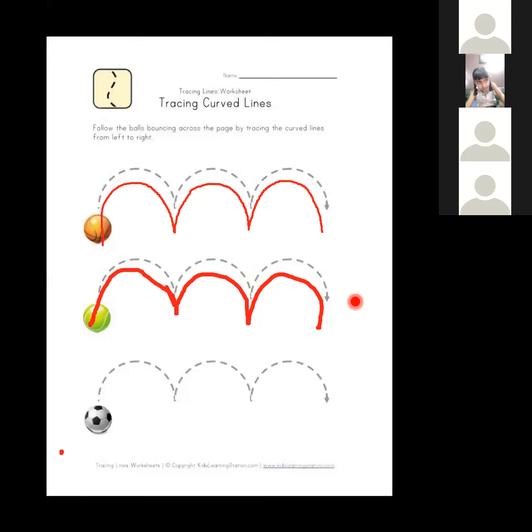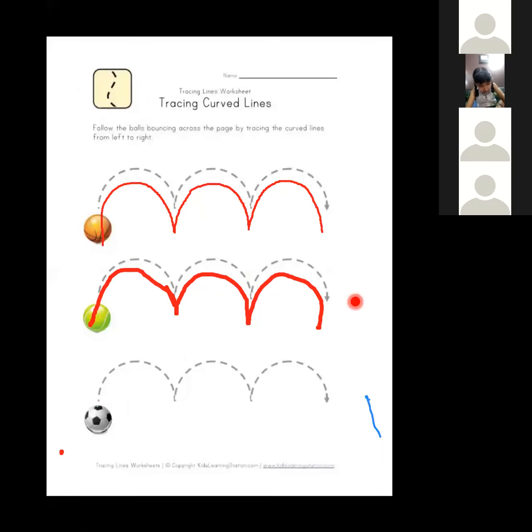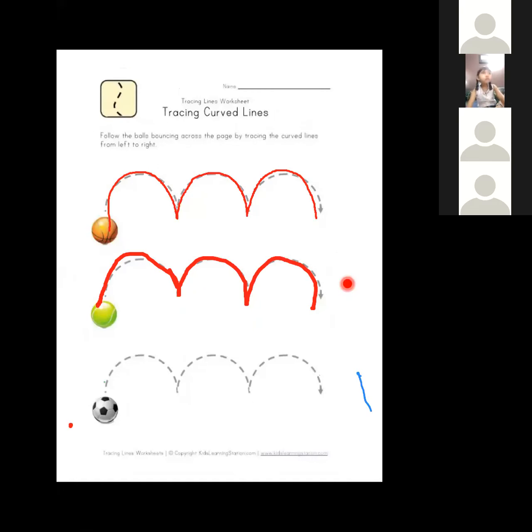Shirangani Singh, can you do the third one? Yes, ma'am. No writing on the screen. Every time I have to correct you. Yes, Shirangani, do it. Can you write the third one? Shirangani, it's not clear. I'll help you out. One minute. Just a minute.